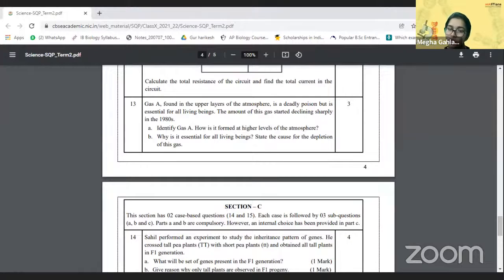So the B part of the question is, why is it essential for all living beings? Because it basically saves us from the ultraviolet radiations, and say the cause of the depletion of the gas. I think we started studying that in the 4th grade, but I'll just mention again. Mention the specific words such as chlorofluorocarbons. First and foremost, the biggest culprit, chlorofluorocarbons, are the ones which are going up there. Yes, CFCs, right? Now, where are they coming from? They're coming from the fire extinguishers, the refrigerators, the aerosols, and all of them are leaking into the air up above, and that is basically leading to the depletion of the ozone gas.